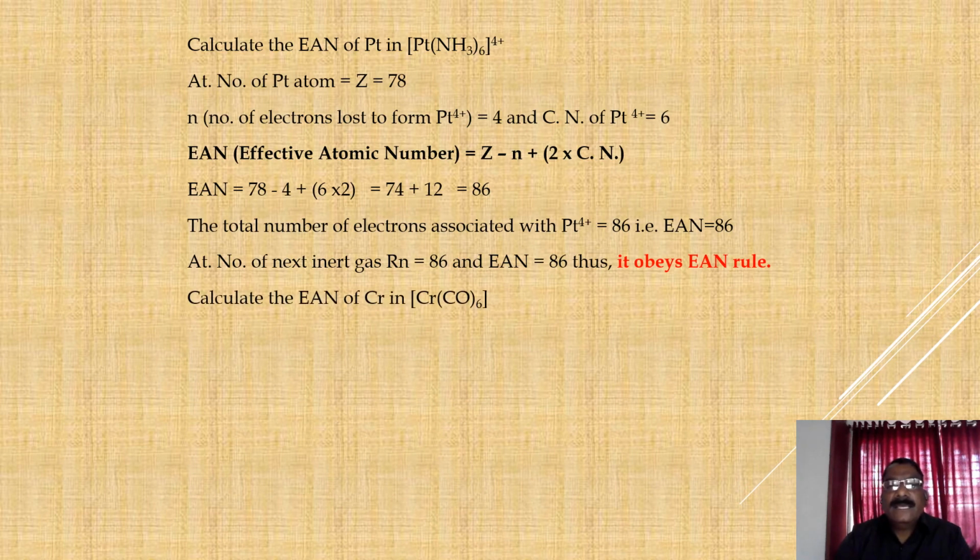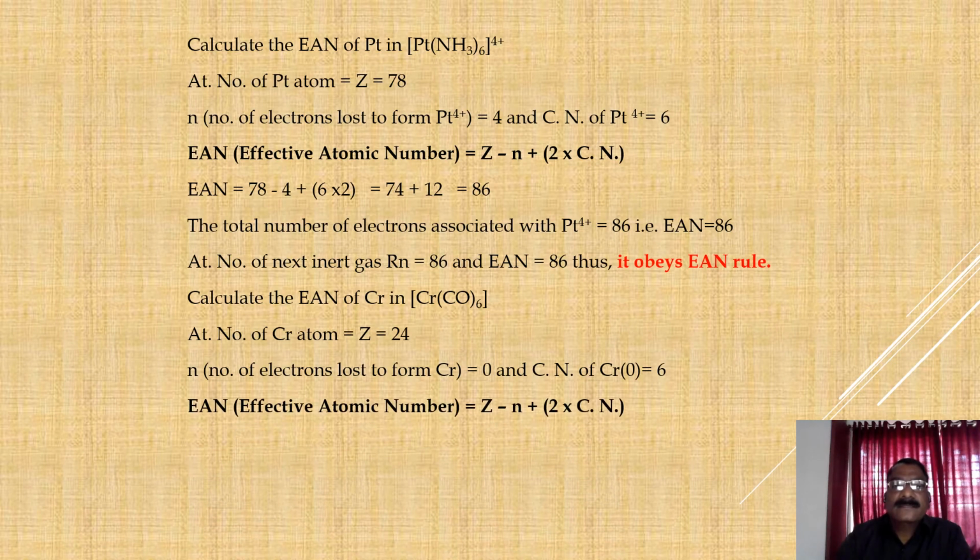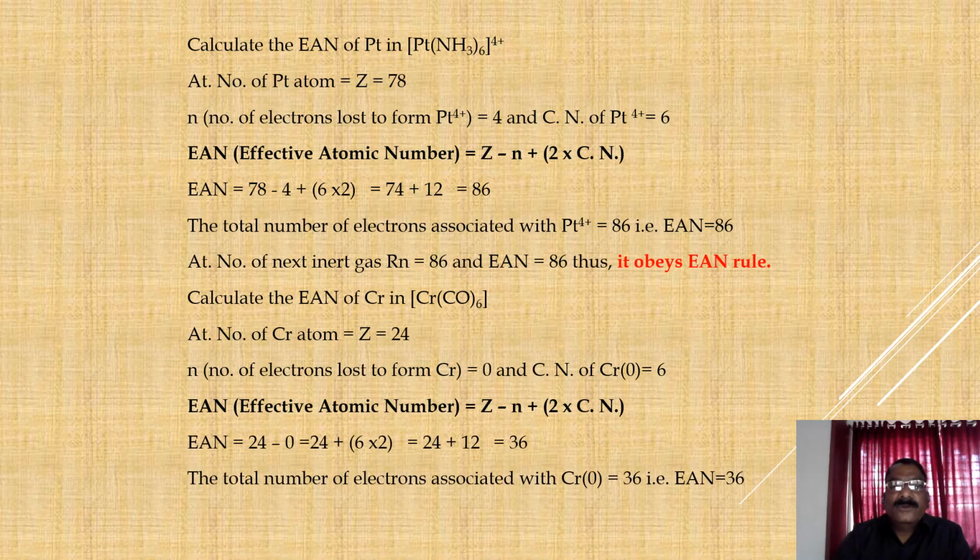Next example, [Cr(CO)6]. See, atomic number is 24, oxidation state is 0 and coordination number is 6. See the calculation. According to our formula, EAN is equal to Z minus N plus 2 into coordination number. EAN is equal to 24 minus 0 plus 6 into 2, that is 24 plus 12 is equal to 36. EAN of the compound is 36 and it can obey the EAN rule.